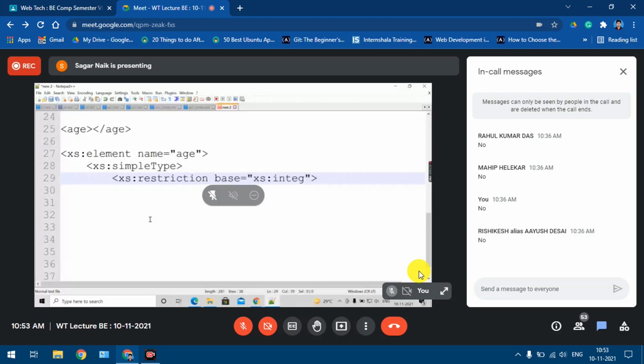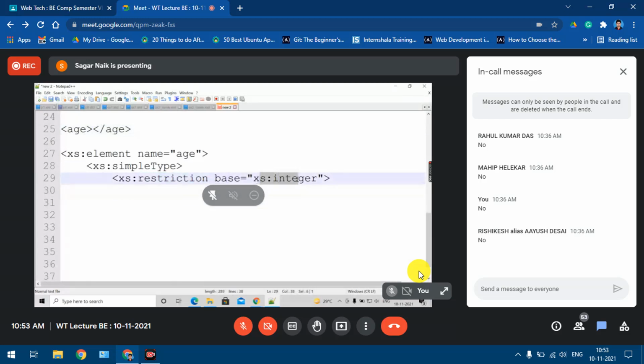Understood what I did? Otherwise, if you also specify here type equal to xs:integer, it is the same. But I'm just using a standard statement here to put a restriction. So what I did, first of all, I said that it is a simple element, simple type. Then I'm putting some kind of restriction on its content. Whatever content will be here, on that content I'm putting one restriction. I'm saying restriction base equal to xs:integer, right?